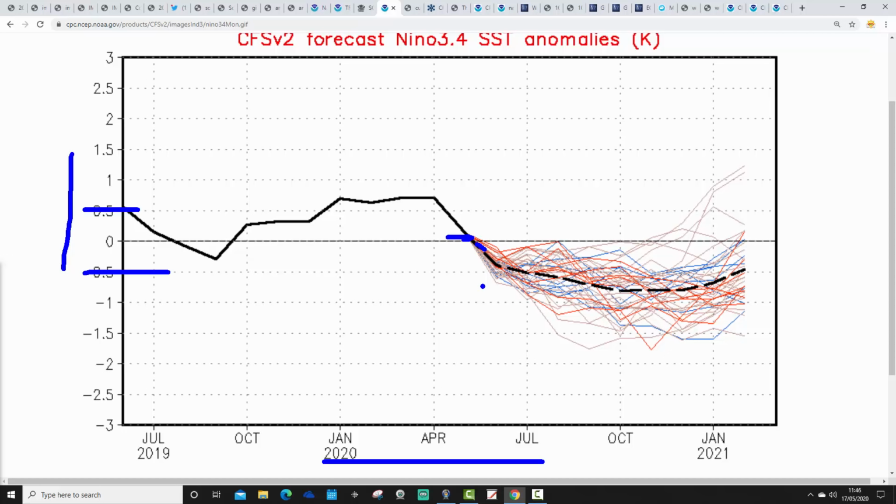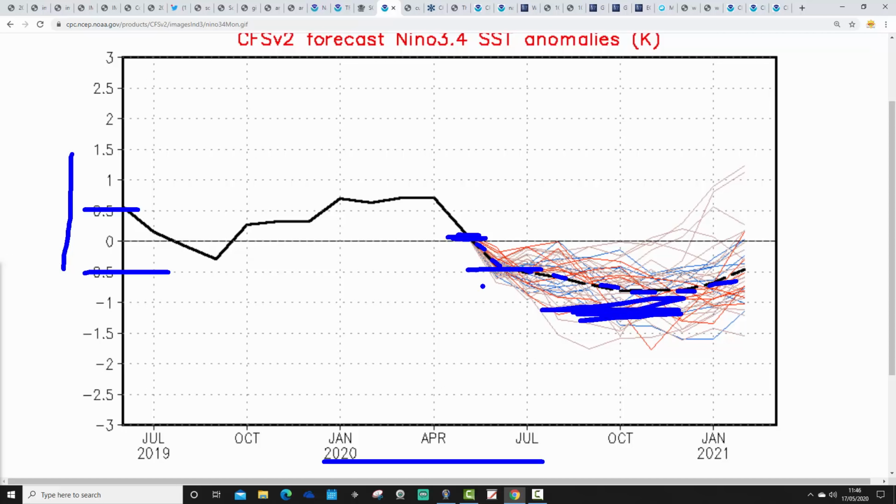You can see how the SST anomalies are around ENSO neutral at the moment, but the CFS-V2 ensemble mean, the black dashed line, is forecasting us to be just about reaching La Nina thresholds by the time we get through to July, and then going just a little bit under half a degree below average. It's a weak La Nina being forecast by the CFS-V2. A few weeks ago, CFS was down here with its forecast, going for a rather strong event.